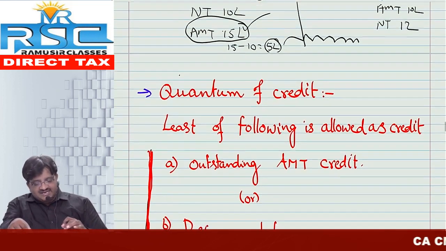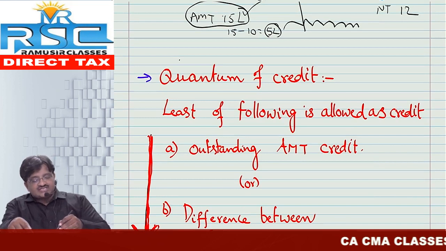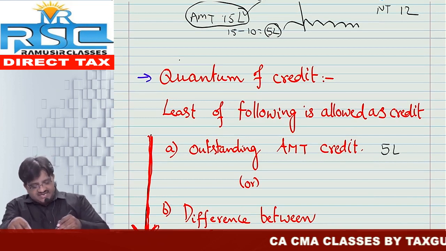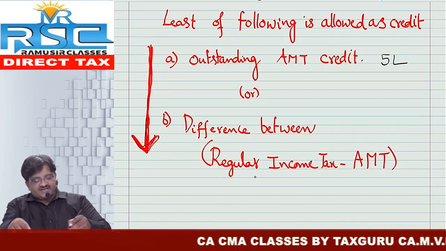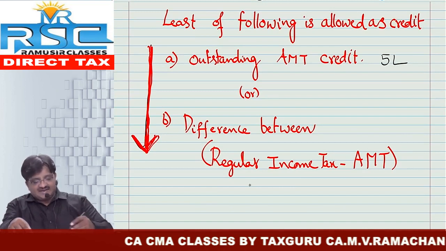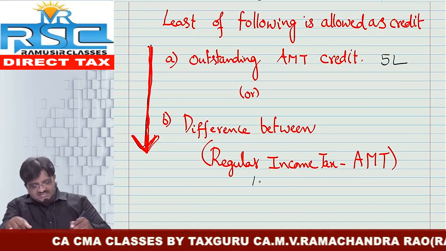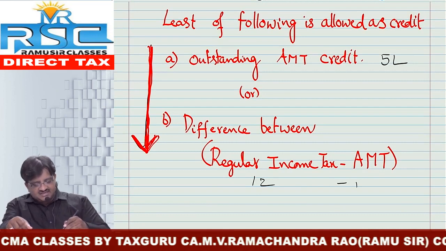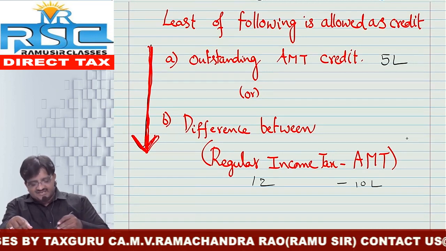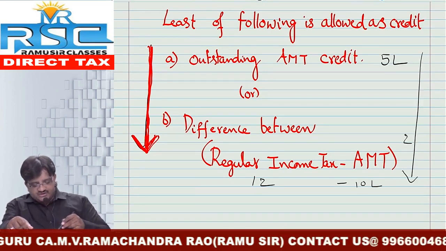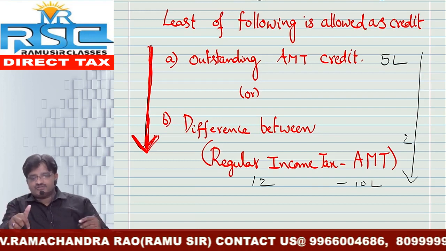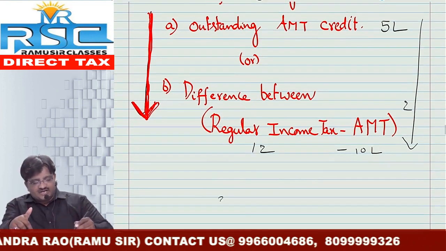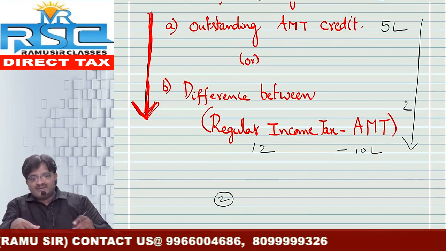So in my earlier example, I have outstanding AMT credit, let us say 5 lakh. Difference between regular income tax and AMT: regular income tax is 12 lakh, AMT is 10 lakh, that means the difference is 2 lakh. So whichever is lower, tell me friends, 5 lakh or 2 lakh? That is nothing but 2 lakh. So the 2 lakh credit can be adjusted.